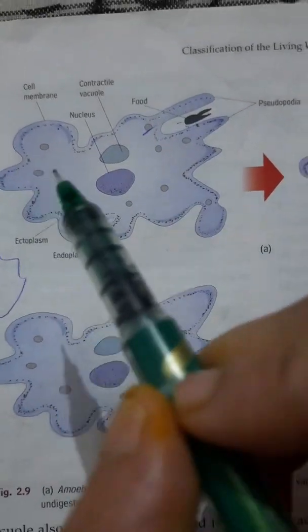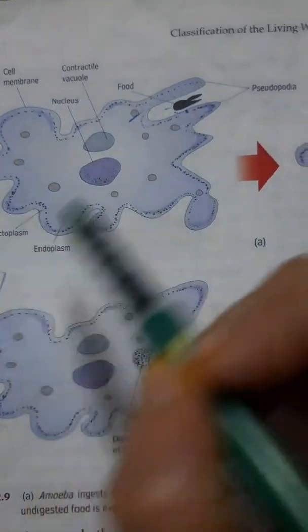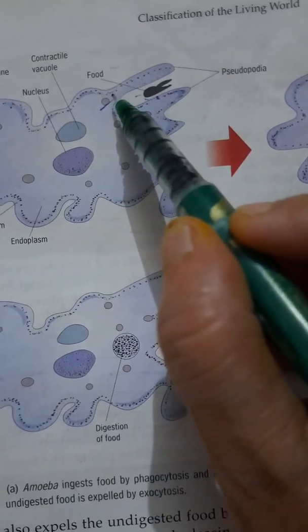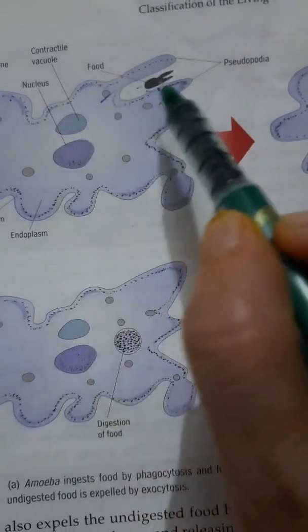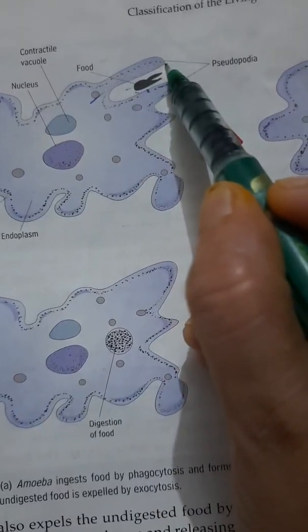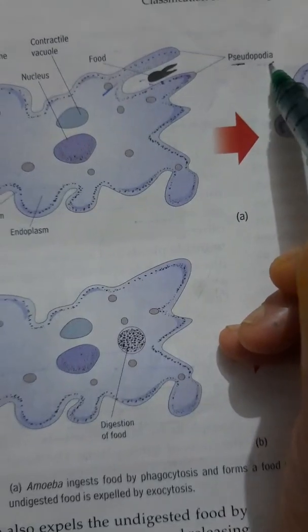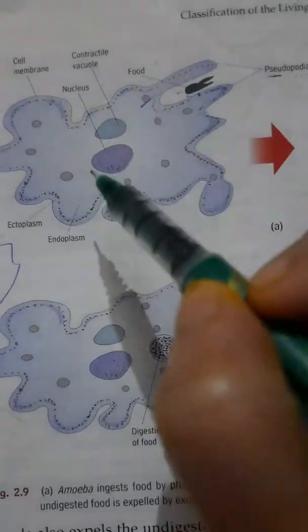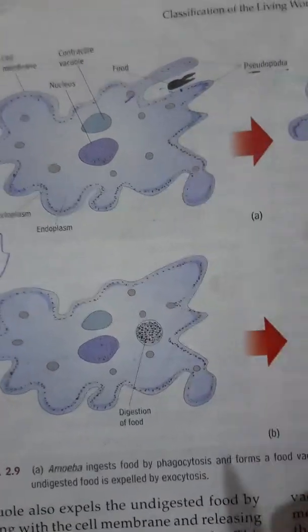Now locomotion. An amoeba can move in any direction because it does not have proper legs. So it accumulates its cytoplasm towards the side in which it wants to move, and they make a pseudopodia. Pseudo means false and podia means leg. So they make the false leg to move from one direction to another. This type of movement is called amoeboid movement.